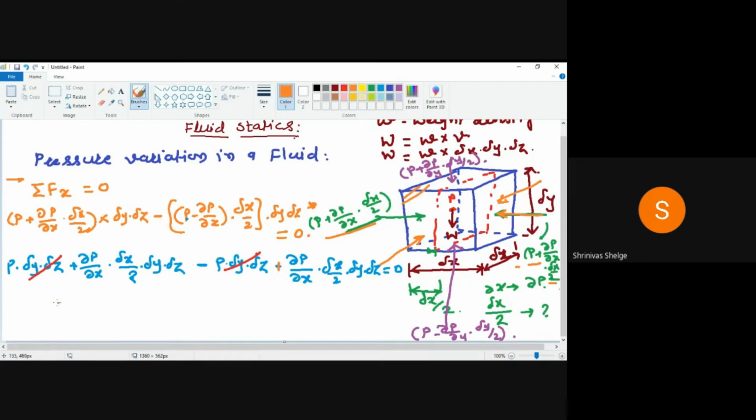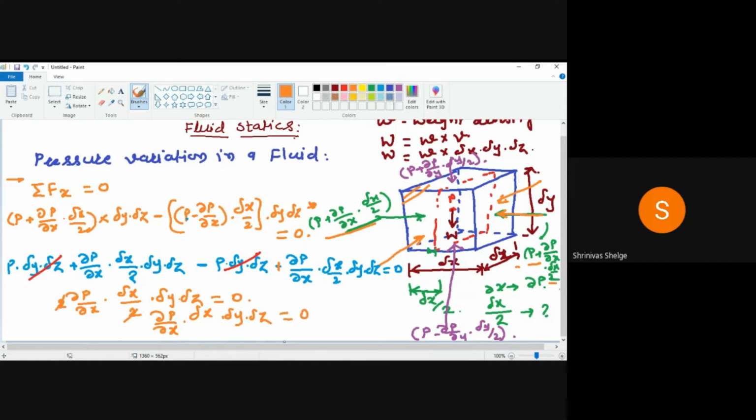So what happened here? 2 dou P by dou X into delta X by 2 delta Y delta Z equals to 0. This one gets cancelled, and we will get this equation: dou P by dou X into delta X, delta Y and delta Z equals to 0.